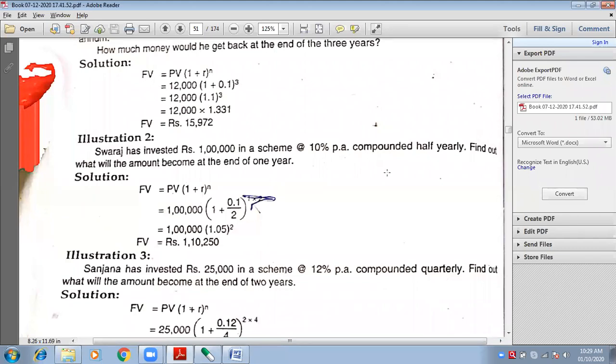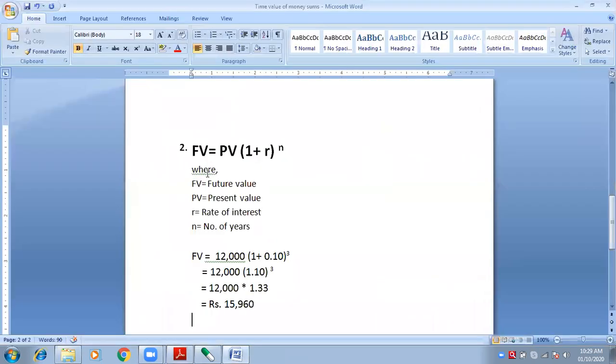Okay. Swaraj has invested rupees 1 lakh in a scheme at the rate of 10% per annum interest, compounded half yearly. Now this is very important. Compounded half yearly. Find out what will be the amount at the end of 1 year. At the end of 1 year means future value or